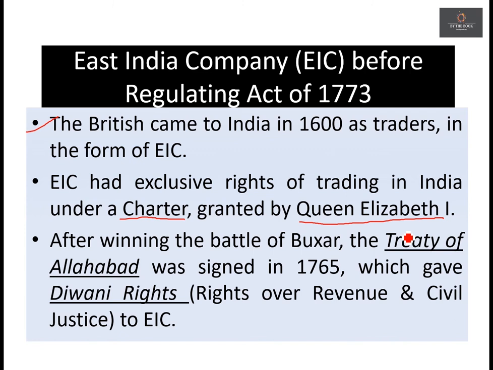How dual, if you ask me? Because after the Battle of Buxar, the administrative powers were left with the Nawab of Bengal. If we have to name this form of government, it is called Nizamiyat, where only a certain party has the administrative powers. But the Diwani rights, which were civil justice and revenue rights, remained with the East India Company. Thus, you can see there was a sort of dual form of administration running in that area at that point of time. Now look at the fourth point.